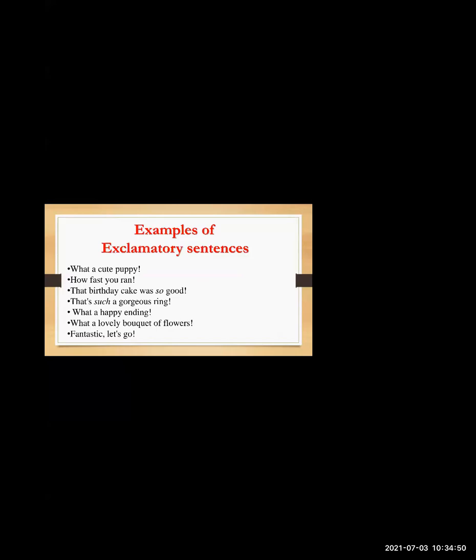Fantastic! Let's go! Okay. So in these sentences, you will see there is excitement, there is emotion attached and some feelings. A feeling of emotion. It can be good also. It can be bad also. It can be of something angry also. But when you express a feeling of emotions or thoughts, or excitement, all such sentences are known as exclamatory sentences. And an exclamatory sentence, as I said, always ends with an exclamation mark. So remember that. Okay, now through the chat box, come on, give me answers.